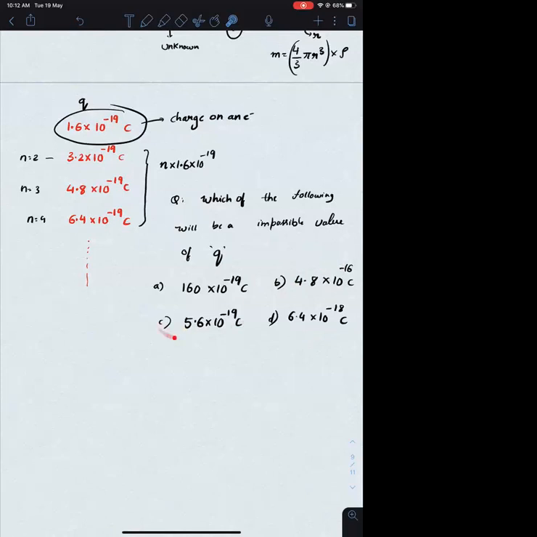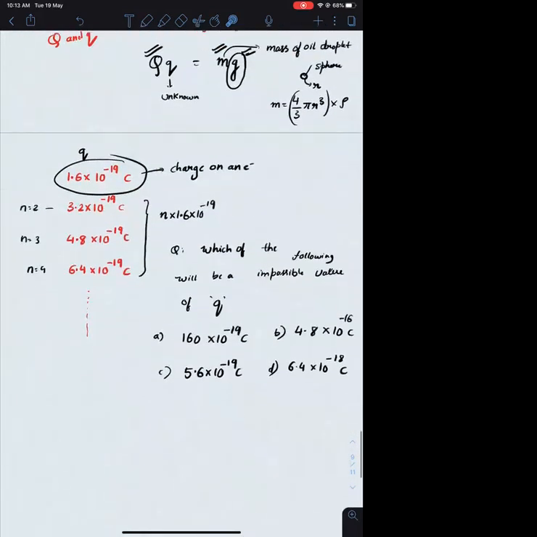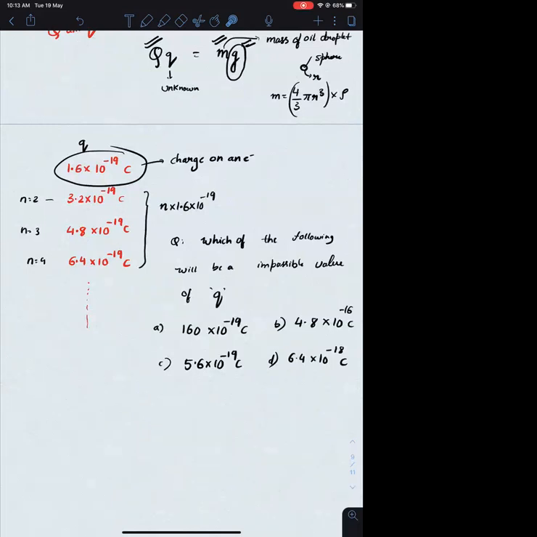For 5.6 into 10 raised to minus 19 divided by 1.6 into 10 raised to minus 19, it will be a fraction. When does a fraction come? Whenever you are dividing those particular electrons. Always you need to get the charge as an integer multiple of charge of electron. This is not an integer multiple. This will be some fraction, which is not possible. Clear? This is the only question which can be asked in this particular case. They will ask you, what is the charge which is impossible on the oil droplet? Which is not an integer multiple will be the answer. Is this clear?